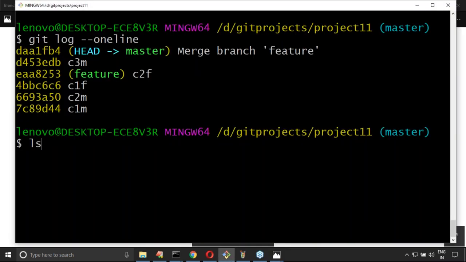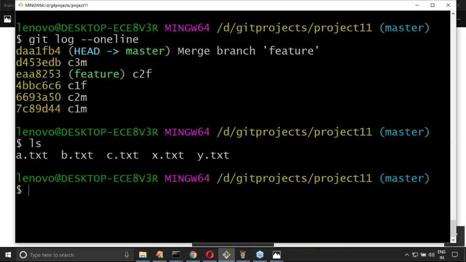Now you are already in the master: a.txt, b.txt, c.txt, and x and y, all five files are available by default. Master branch files are different and child branch files are different, so no conflict. We didn't change the same file.